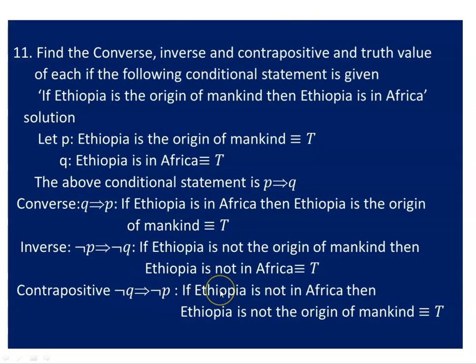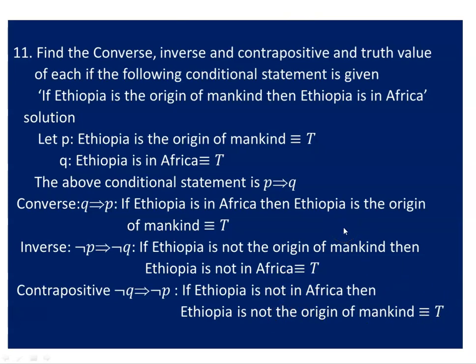So when we bring this into our example case, if Ethiopia is not in Africa, then Ethiopia is not the origin of mankind. You see, this is negation q, and this is negation what? P. So negation q, negation p, these two are joined together by using if-then implication. So this is a false saying. Again, this is also a false saying. False implies false, as you all know, makes what? True. So this has also truth value, true.